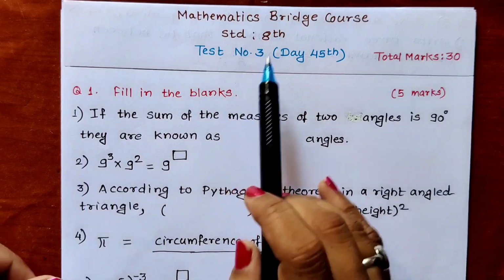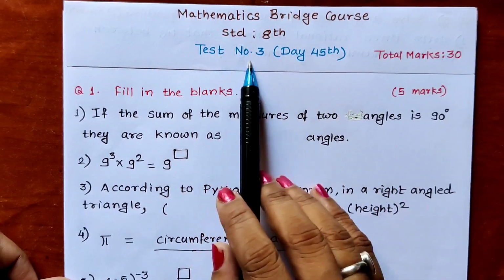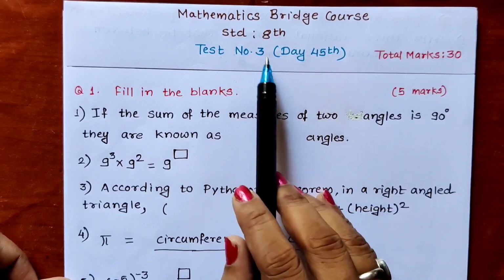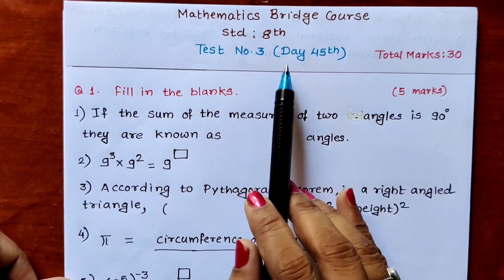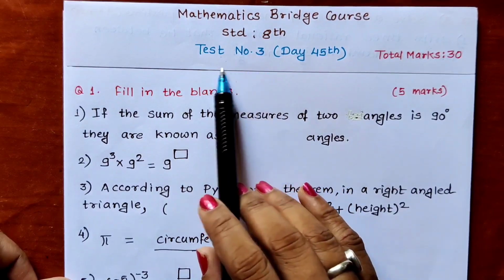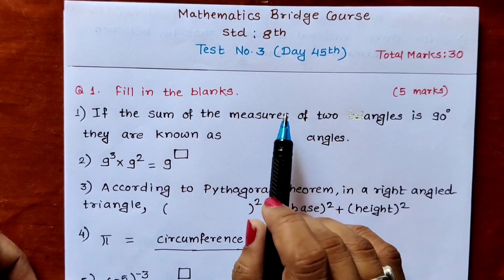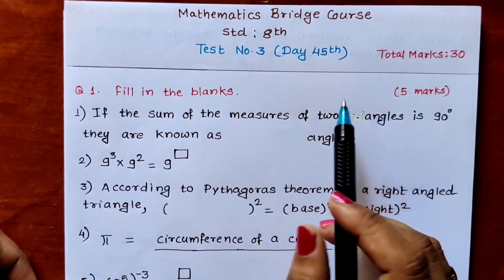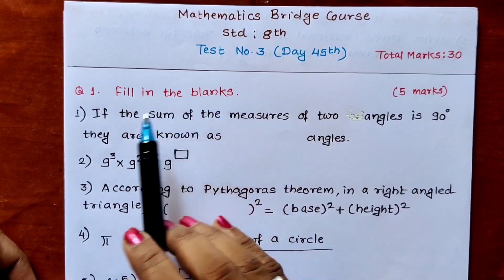So now you all can see what I have written: Mathematics Bridge Course Standard 8, test number 3, day 45, and below that you have to write your own name and roll number. I have not written it over here, but you all will have to write your full name with roll number. Now question number 1 is fill in the blanks.